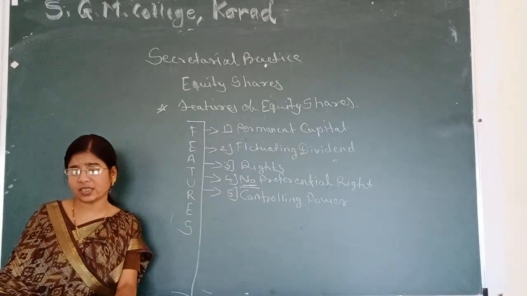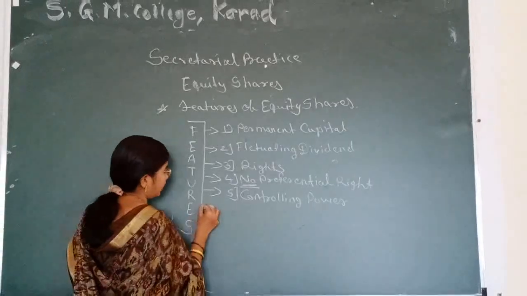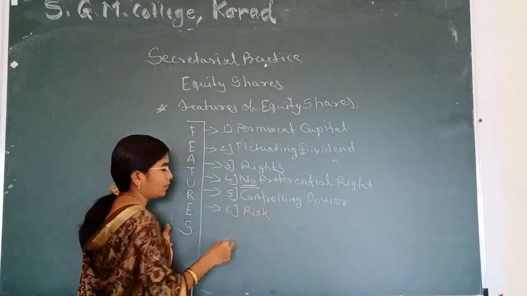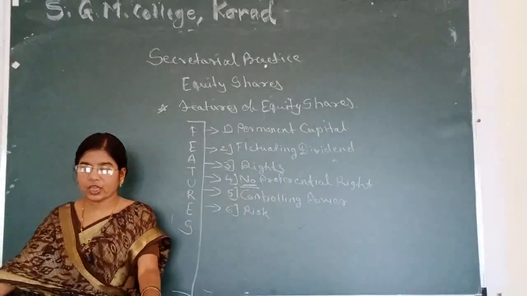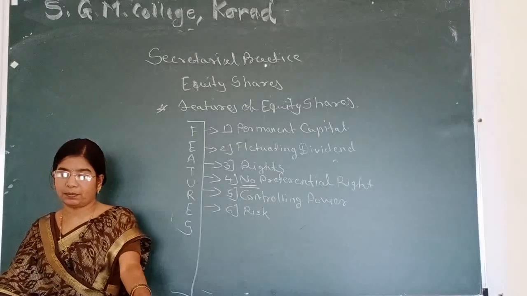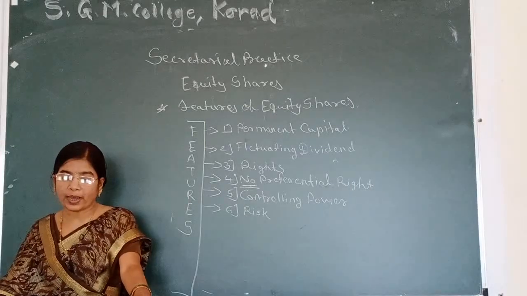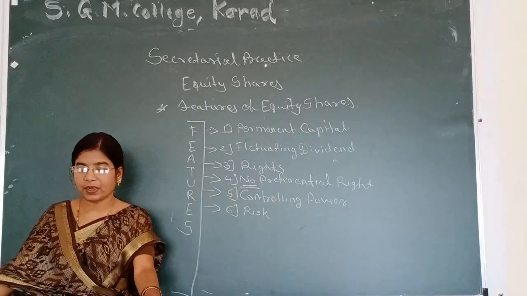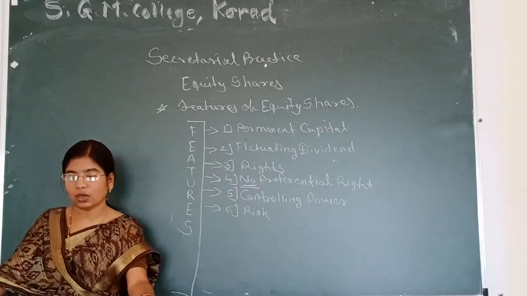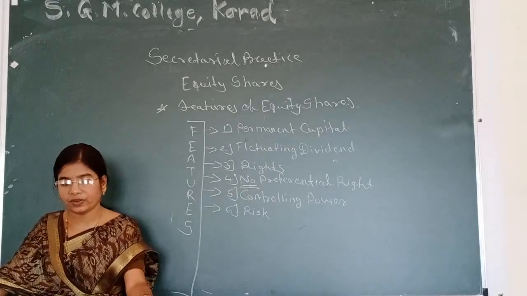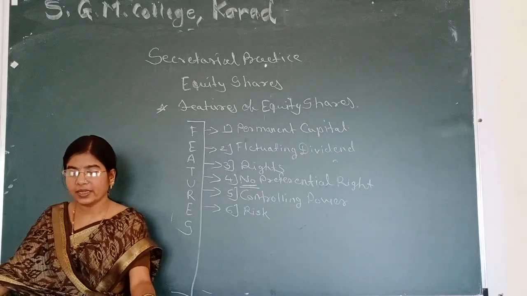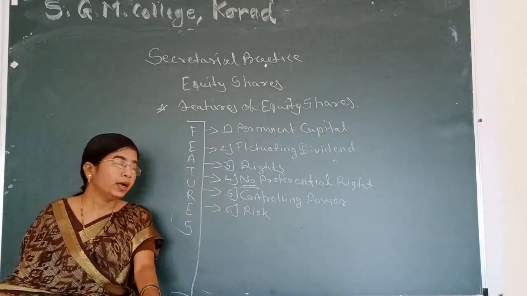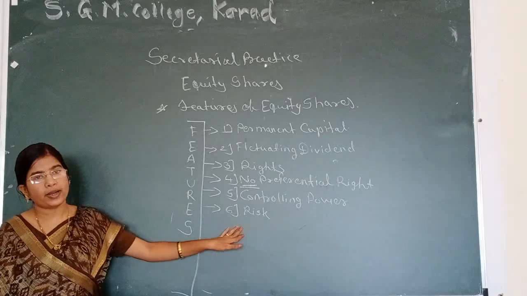The next feature, the sixth feature, is risk. Equity shareholders bear maximum risk in the company. They are described as shock absorbers when the company has financial crisis. If the income of the company falls, the rate of dividend also comes down, and due to this, the market value of equity shares comes down, resulting in capital loss. The equity shareholders are main risk takers. Equity shareholders are called risk bearers.